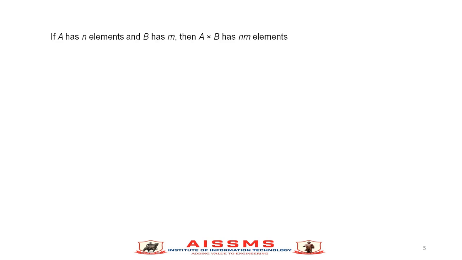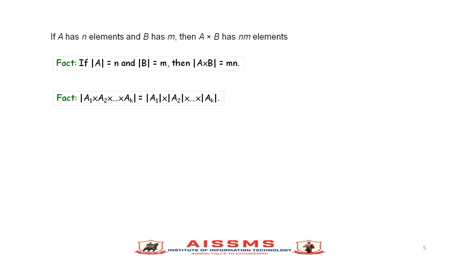If A has n elements and B has m elements, then A cross B has n times m elements. So the fact to remember: if the cardinality of A is n and the cardinality of B is m, then the cardinality of A cross B is m times n. The cardinality of A1 cross A2 cross up to Ak is equal to the cardinality of A1 times the cardinality of A2 times up to the cardinality of Ak.